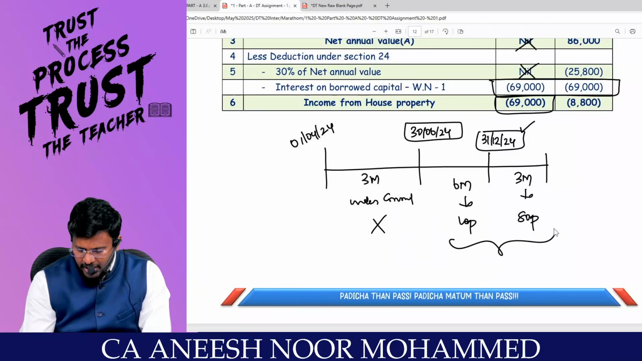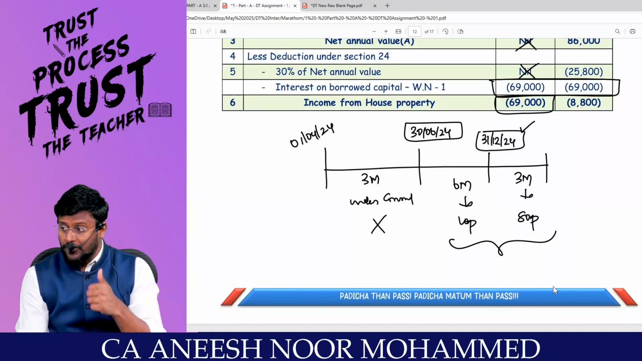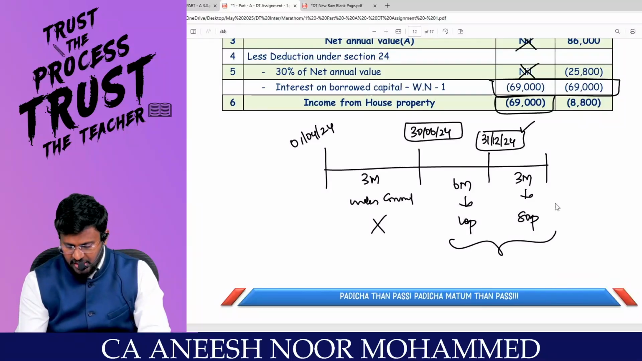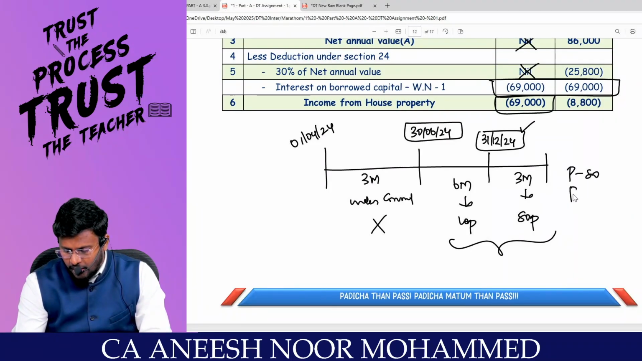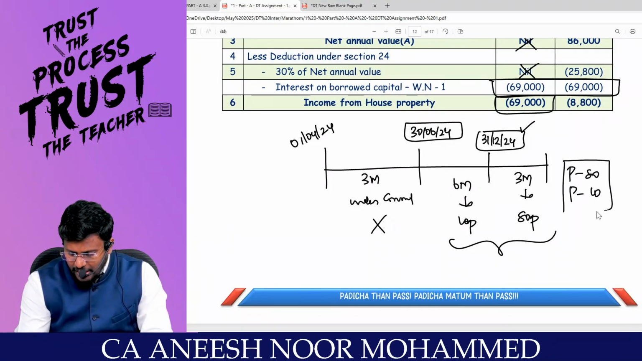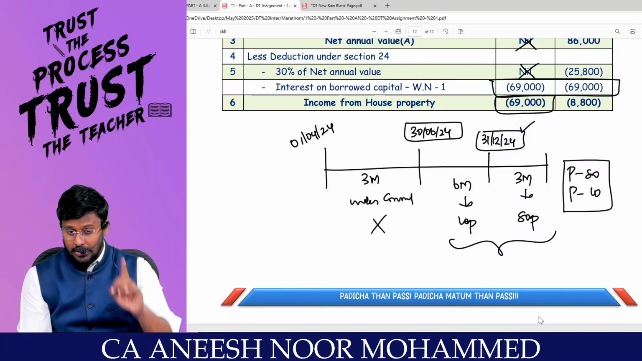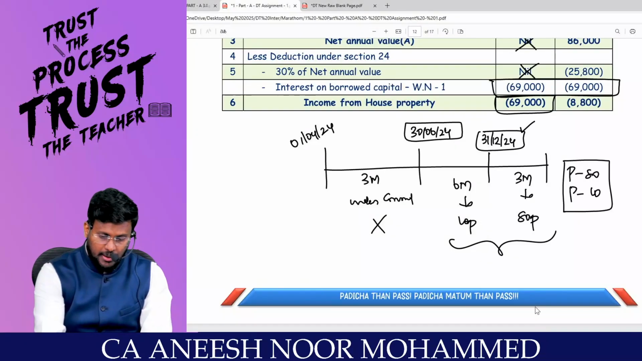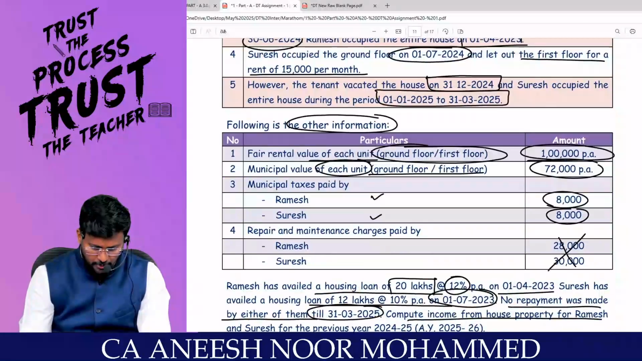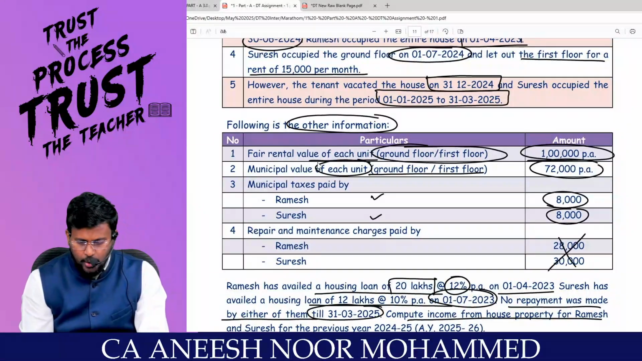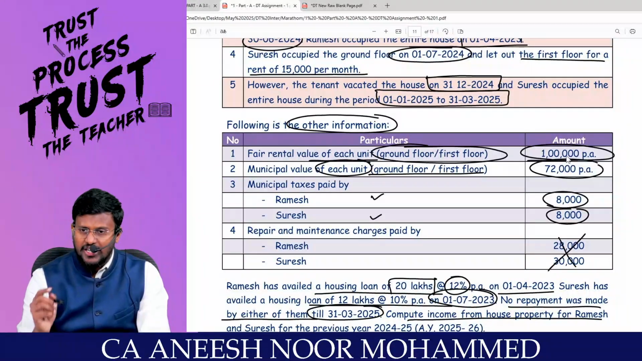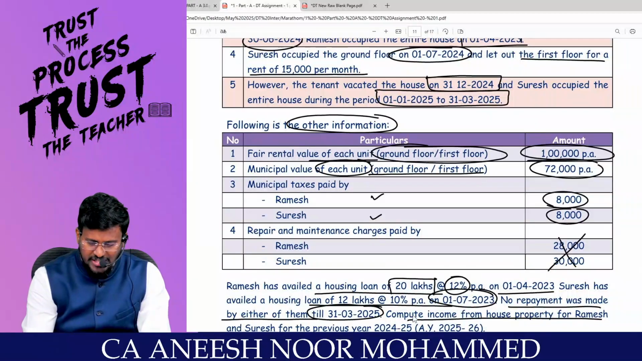But in this period, what actually happened? Out of the 6 types, what type is this? This is partly self-occupied and partly let out. Even if you let out a property for one day, you have to treat it as a let out property. But there is a big twist in the question. The big twist is, they have given fair rent. Fair rent is how much per annum? 1 lakh. Municipal value is 72,000 per annum.